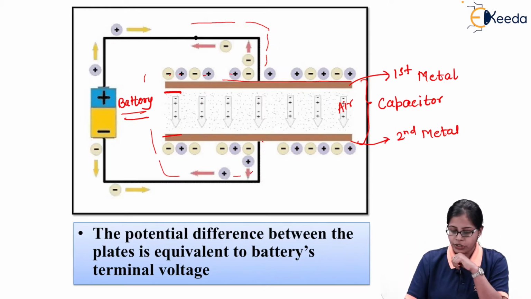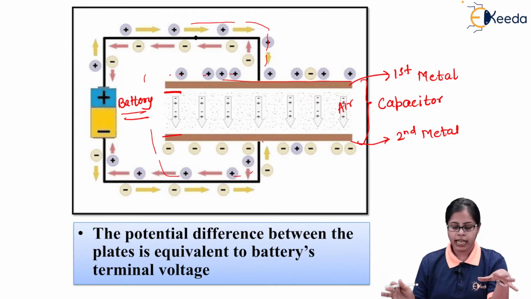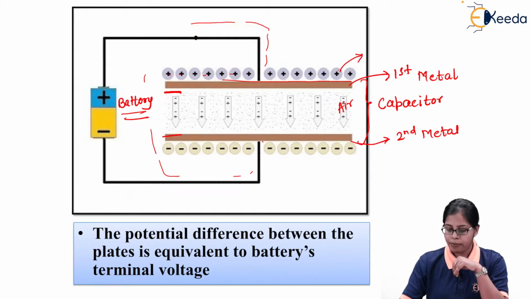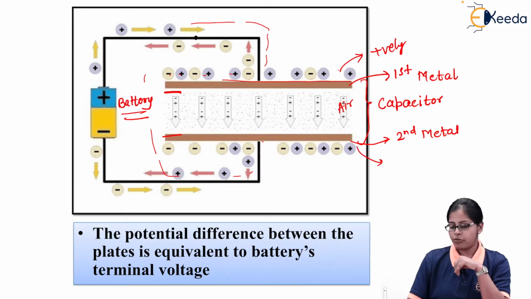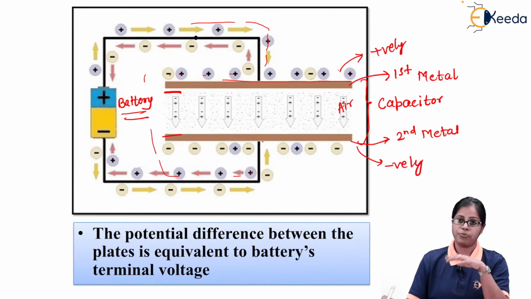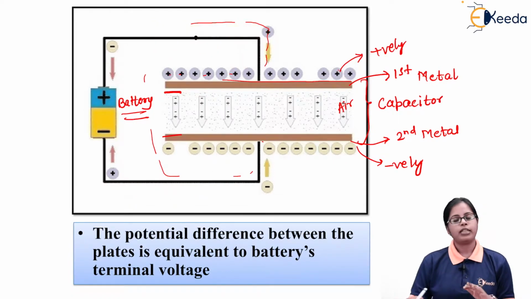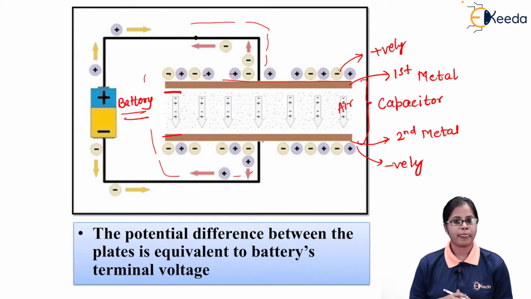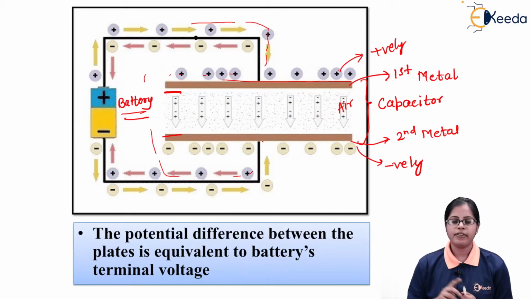So ultimately, after the process of transfer is completed, I have this plate completely positively charged and this plate completely negatively charged.